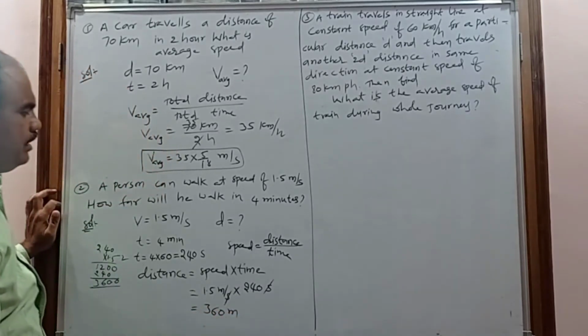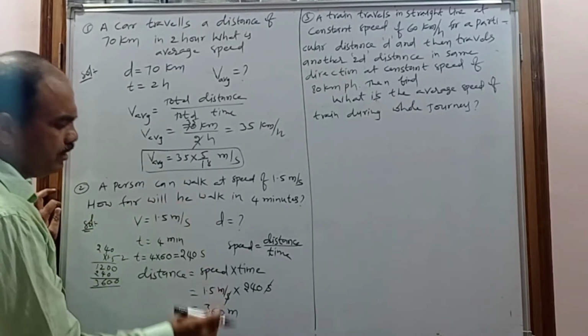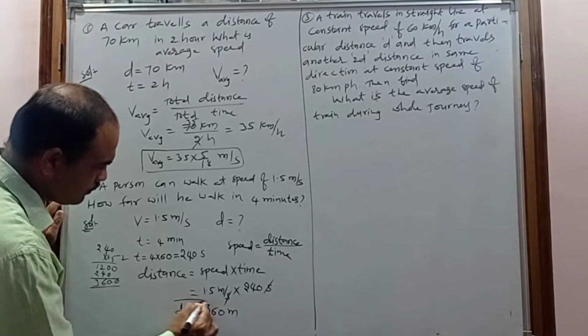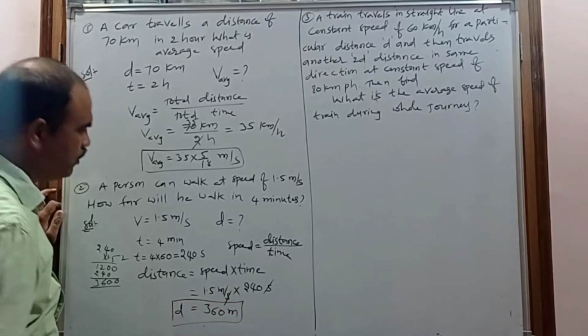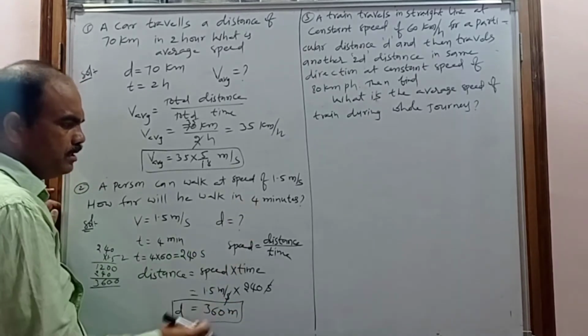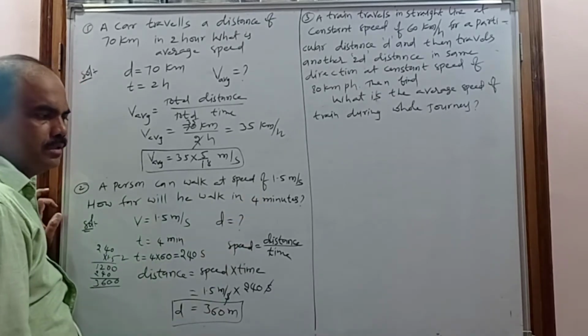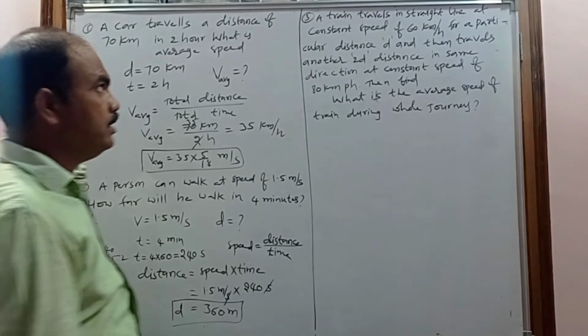So for that person, how far will he walk? He can walk 360 meters. So this is the distance. How far does he walk in 4 minutes? In 4 minutes he can walk 360 meters. So this is your answer. And now coming to the third question.